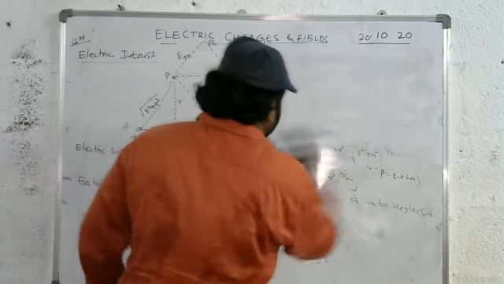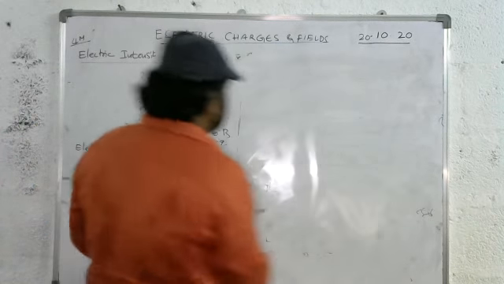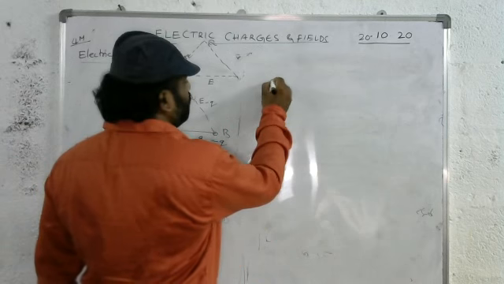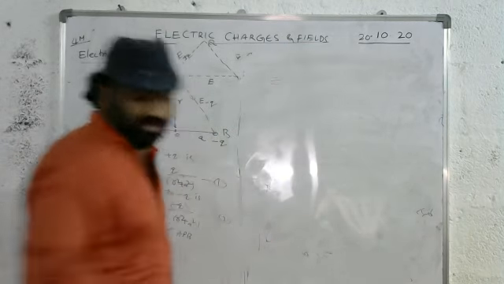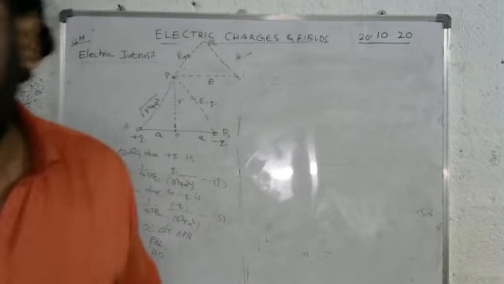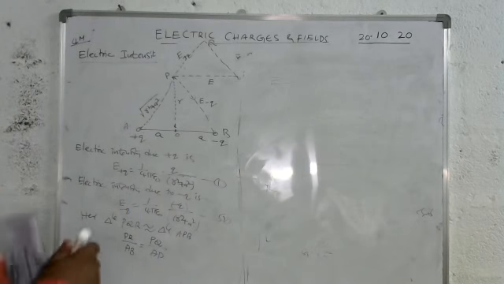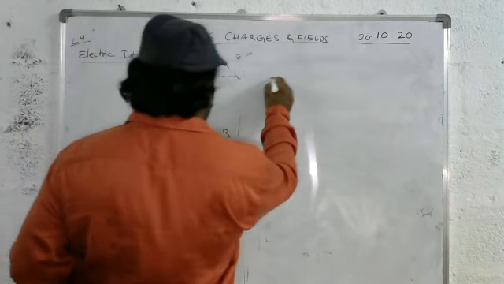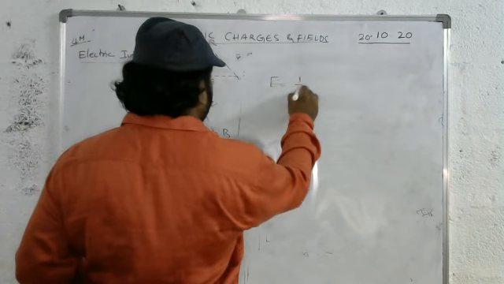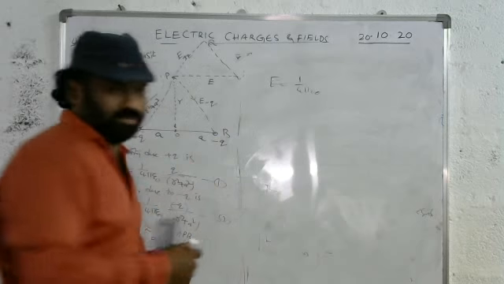I can write here. So the electric intensity, we have the formula E is equal to 1 by 4 pi epsilon naught